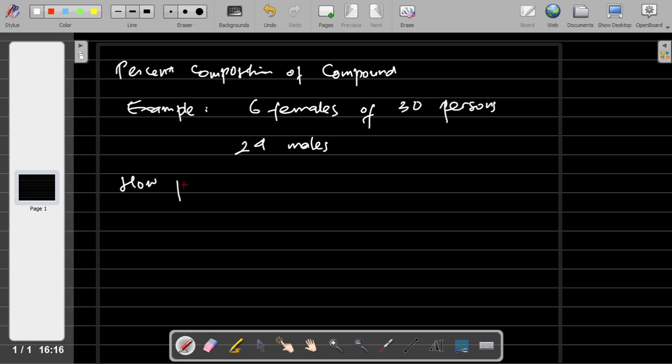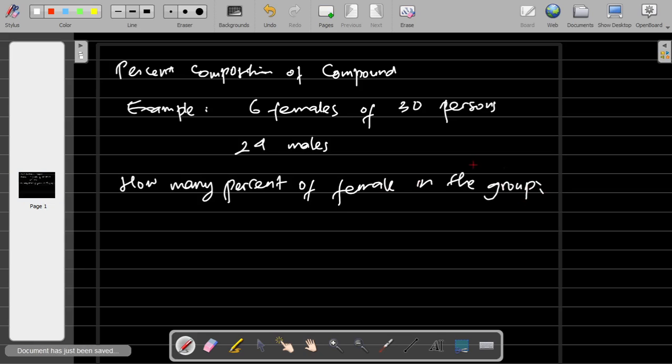of females are in the group? So the answer will be 6 divided by the total number of persons, 6 divided by 30, times 100%.